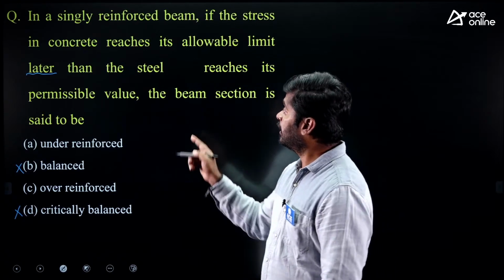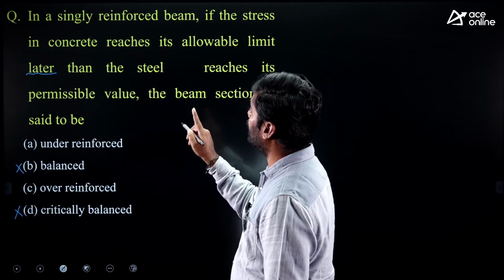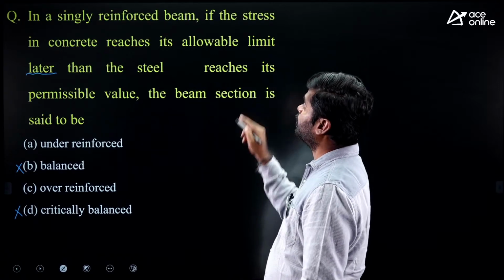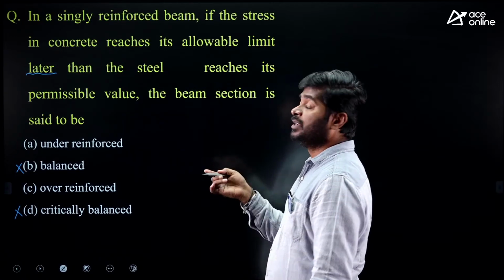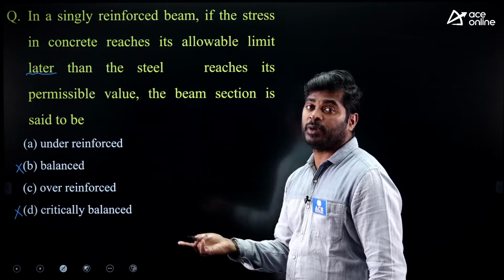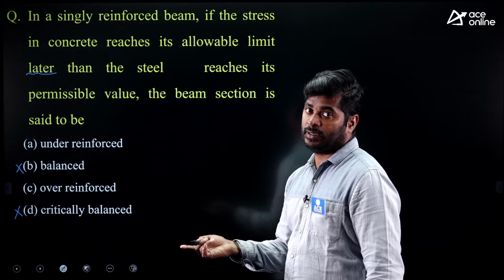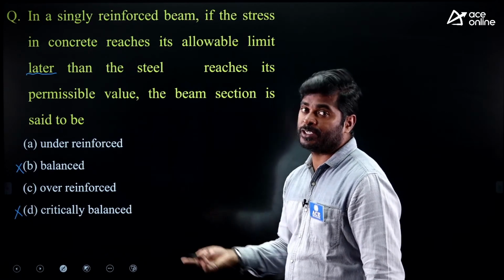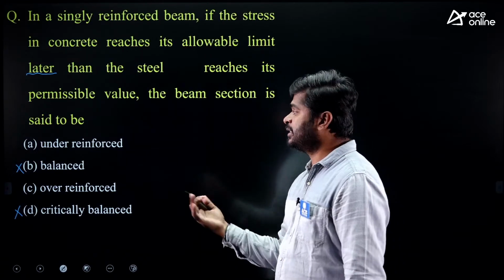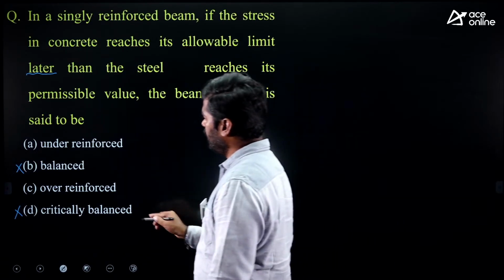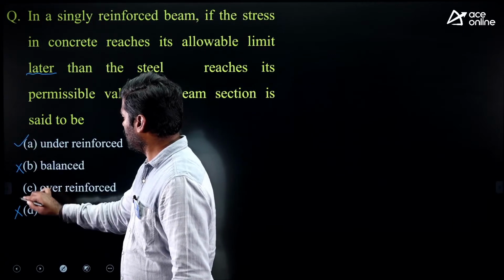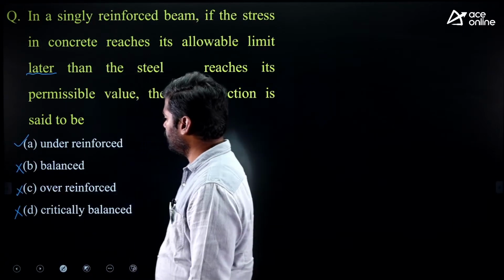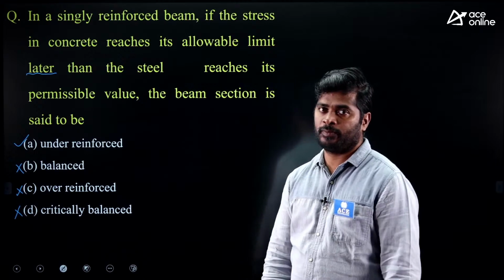Here, stress in concrete reached its permissible stress later. That means stress in steel reached its permissible value first. If stress in steel reaches its permissible value first, then it is an under reinforced section. Option A is correct, but option C is wrong.